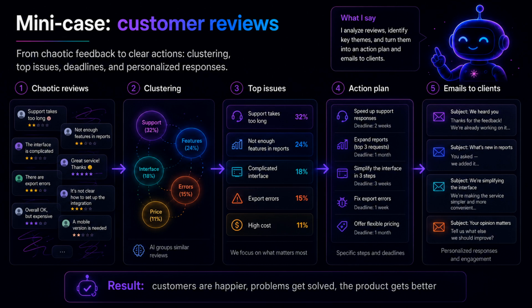That is useful. But the agent version is stronger. You give the agent access to the files and say: read all reviews, group complaints by theme, highlight the top 5 problems, find example quotes, prepare a short report, save the result as a separate file. If something is missing, ask questions first. Now it is no longer just a chat answer. It is a multi-step task with a clear output, and this is much closer to real work.